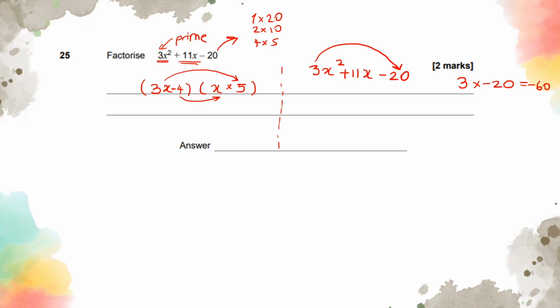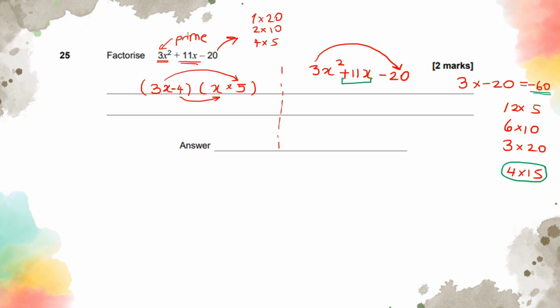So the two numbers that multiply to give you -60: the first thing that comes to mind is 5 and 12, 6 and 10, 3 and 20, yeah, 4 and 15 as well. One of these numbers should be negative, of course, so that when you multiply them, it's going to give you -60. So I know the two numbers I could use that will help me end up with 11x in the end are this pair here.